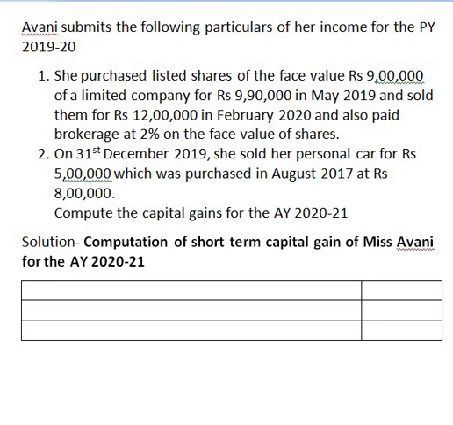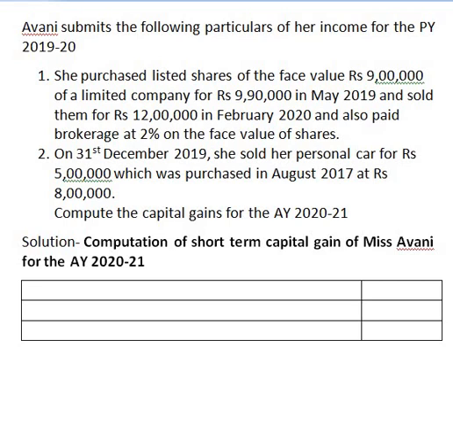First one, she purchased listed shares of the face value of rupees 9 lakh of a limited company for rupees 9,90,000 in May 2019 and sold them for rupees 12 lakh in February 2020 and also paid brokerage at 2% on the face value of shares.